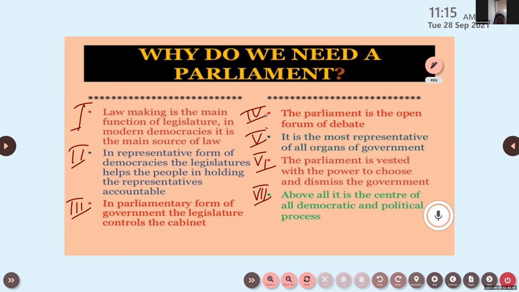In the representative form, like how we have now with MLAs and other kinds of representatives, the legislature helps people hold the representatives accountable, as in making them do the work, so they will be responsible for whatever they do. Okay, accountable, responsible to the people.